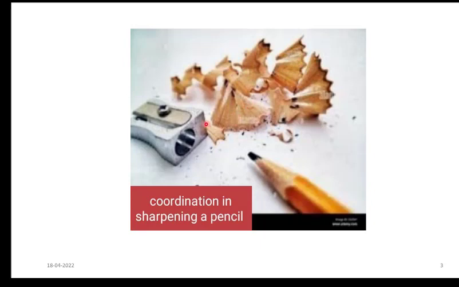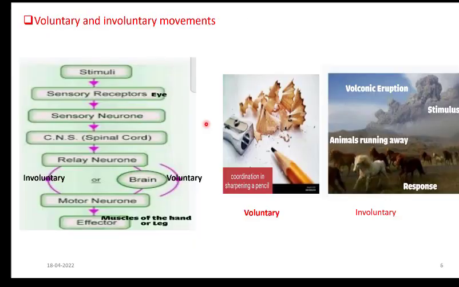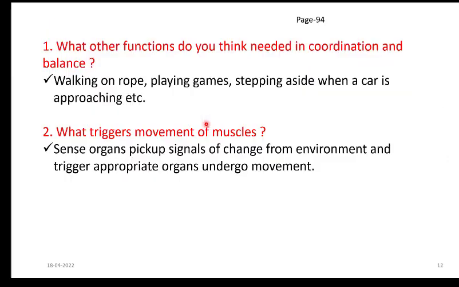And now go to page number 94. There are two questions given in the textbook. Let us answer them. The first question is, what other functions do you think need coordination and balance? It means you are asked to give your own examples of coordination.